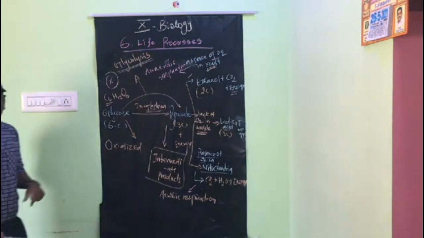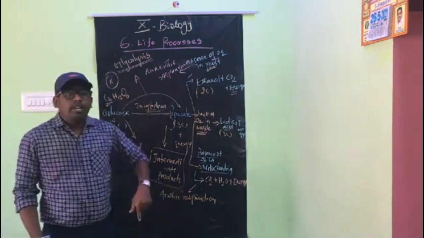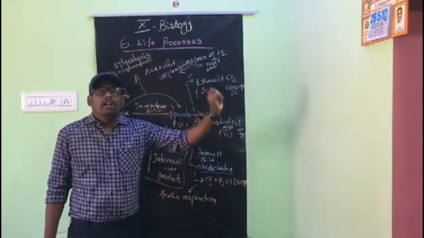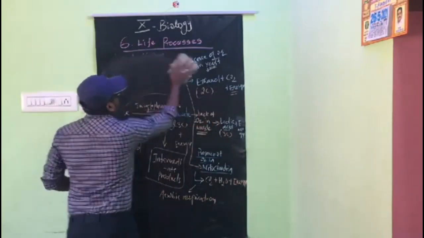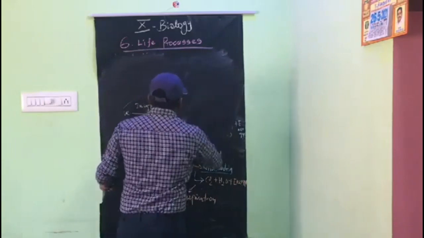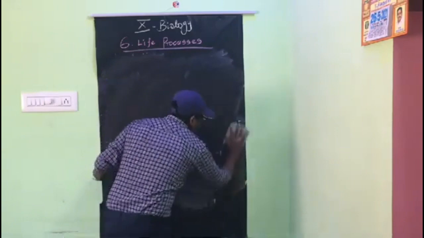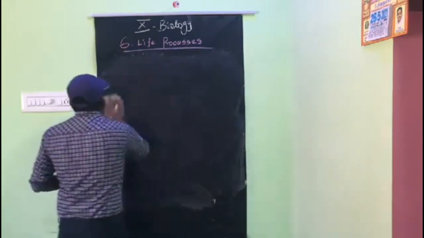And next one is differentiation. This is very important, and sometimes they will ask to differentiate between aerobic and anaerobic respiration. This respiratory pathway is very important.